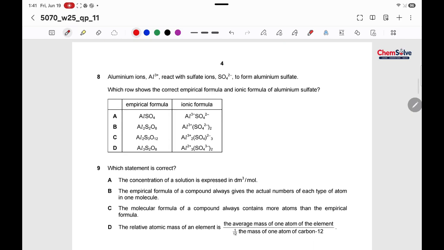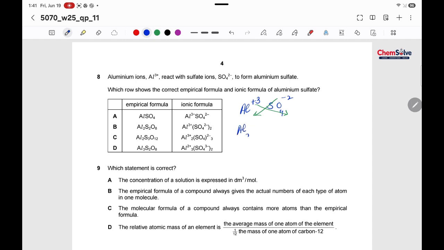Question number 8. Aluminium ions react with sulfate ions to form aluminium sulfate. Which row shows the correct empirical formula and ionic formula of aluminium sulfate? Okay, before looking at the options, let's form the formula. Al has a positive 3 charge and SO4 has a minus 2 charge. What happens? The charges are swapped like that.